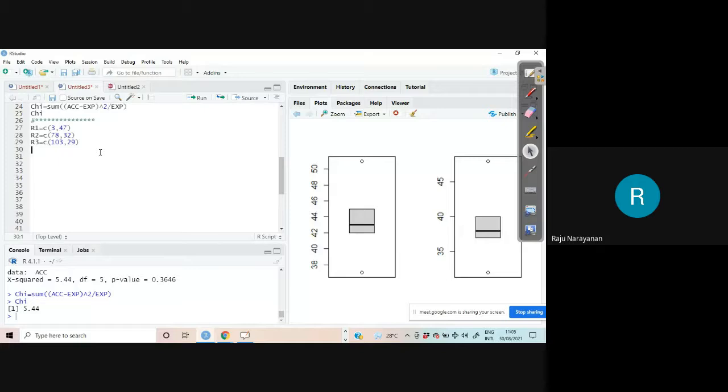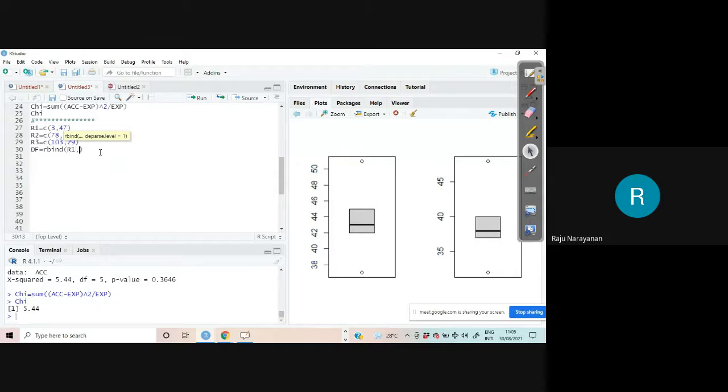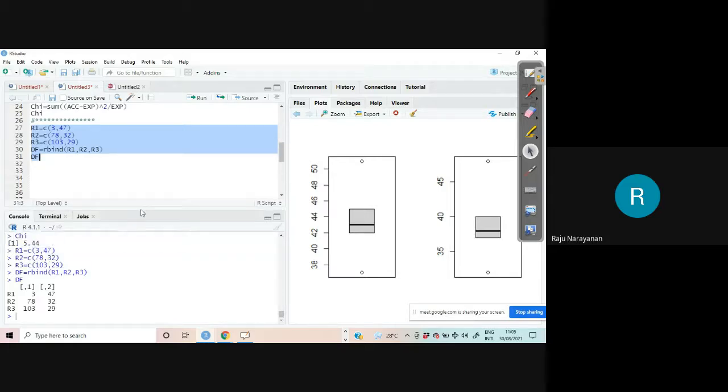And you want to form a data frame. That is, DF is equal to rbind, binding the rows: rbind(R1, R2, R3). If you want to see that, you have to type the name. Let us select these statements and run. Yeah, you are getting the data frame. R1, R2, R3 are the row names, and V1, V2 are the column names.